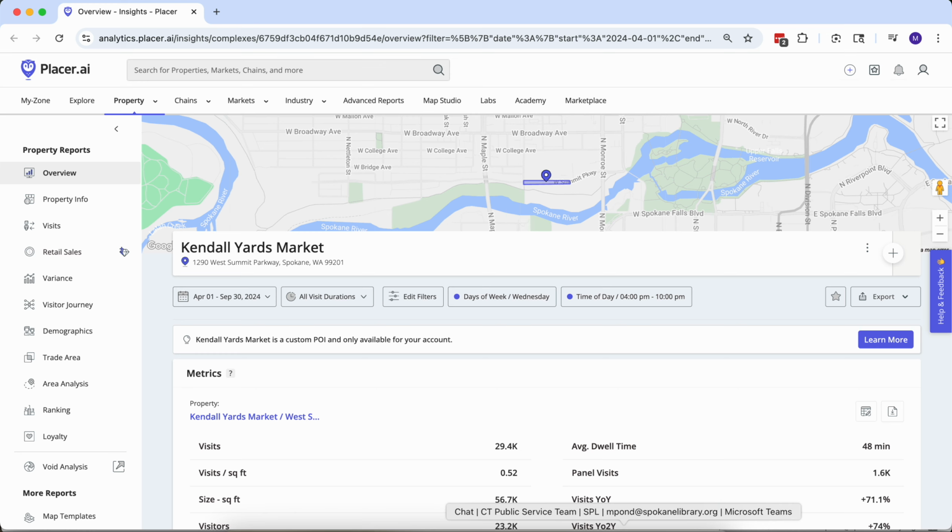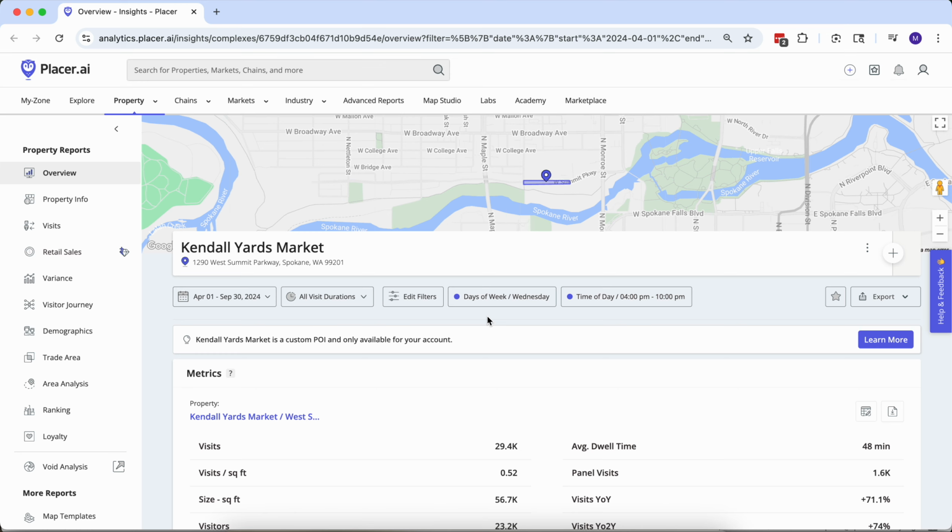So I already recorded a tutorial where we looked at the property reports for the Kendall Yards night market, and I've kind of recreated that here where we've set up our time frame and we're only looking at Wednesday nights from 4 to 10 p.m. all last summer.